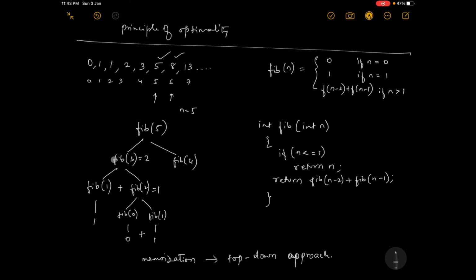Now we were here, correct? So once this is executed, the next call is this. Yes, fib of 4. So fib of 4, again 4 minus 2 is fib of 2, and this is fib of 3. Yes, this is n minus 2 and 4 minus 1. 4 minus 1 is 3.